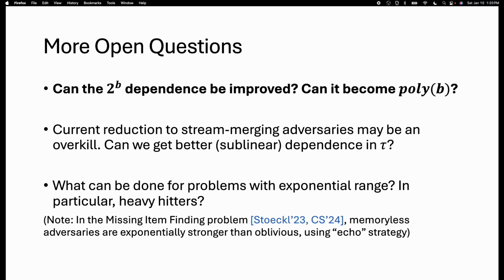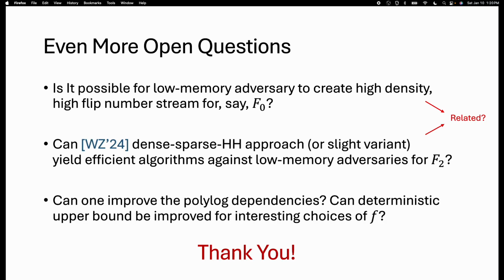Another interesting open question is, what can be done for problems with an exponential range, where this log alpha factor would actually be quite large? For example, outputting the set of heavy hitters. There are even more open questions. For instance, we showed a randomized memoryless adversary that can create both the high flip number and high density for the F2 problem. Can we do the same for the F0 problem? We think the answer is no, but a proof would be nice.